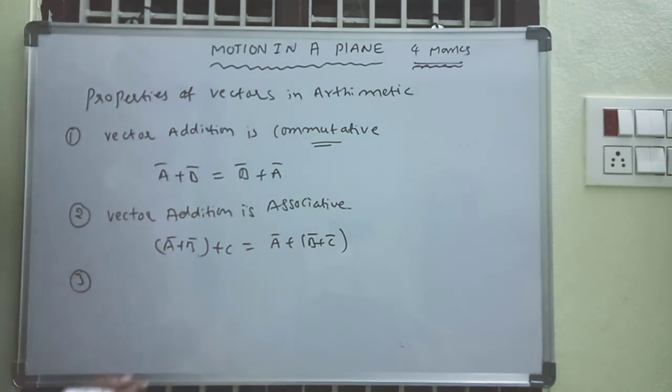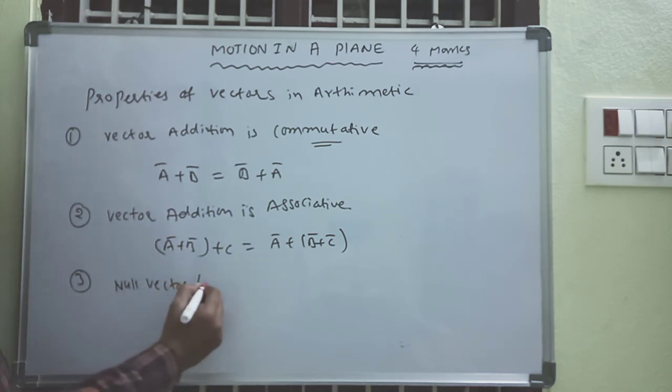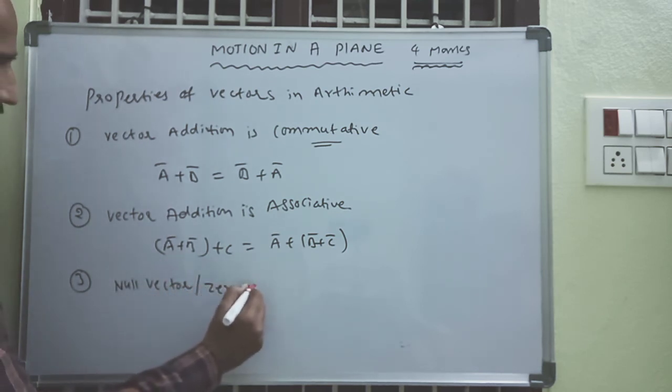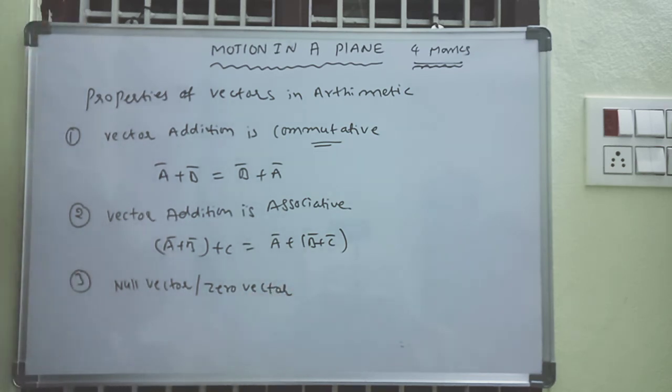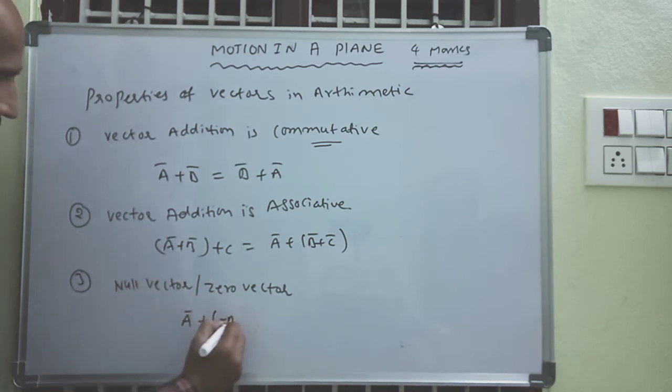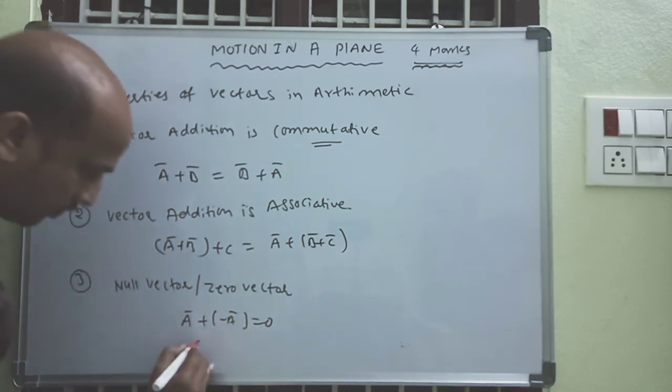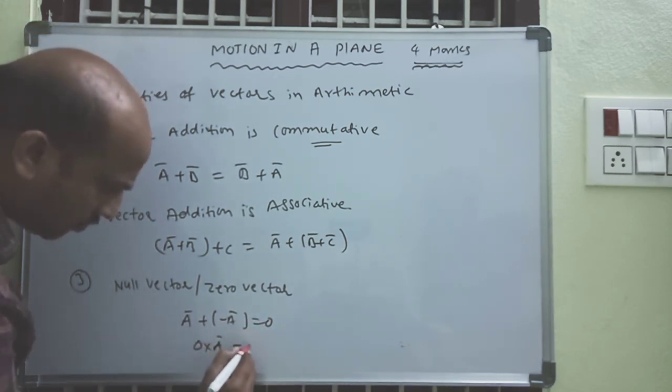And one more property, that is the null vector or zero vector. What is meant by null vector? Null means zero. So the null vector follows this rule: A plus minus A is equal to 0.